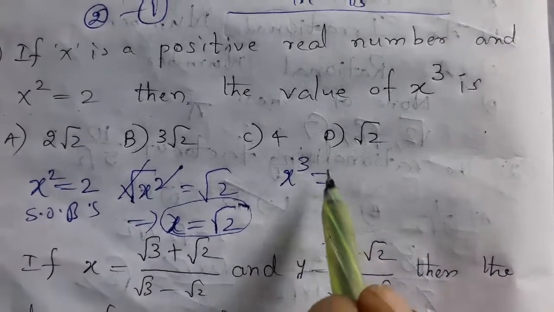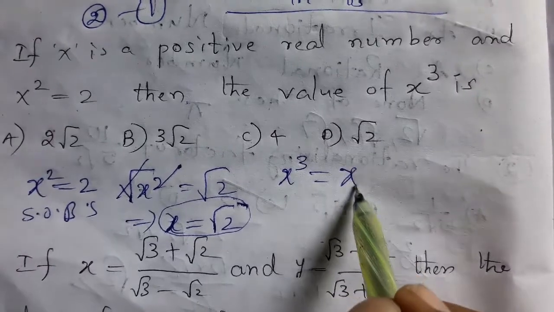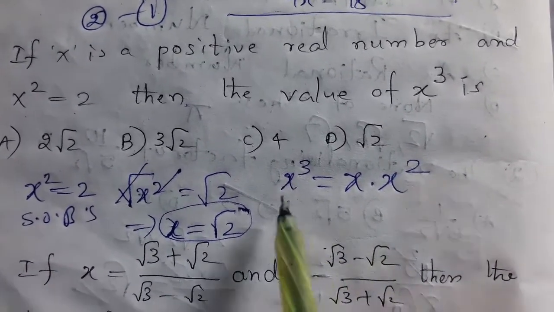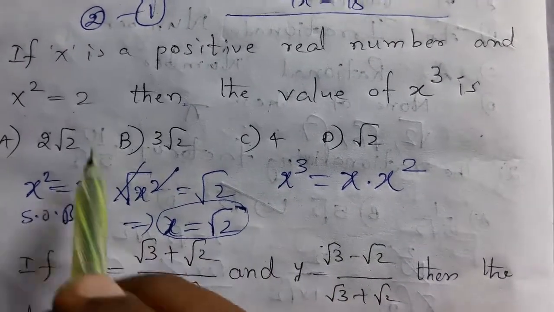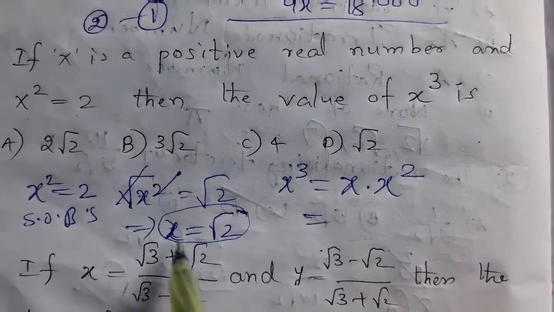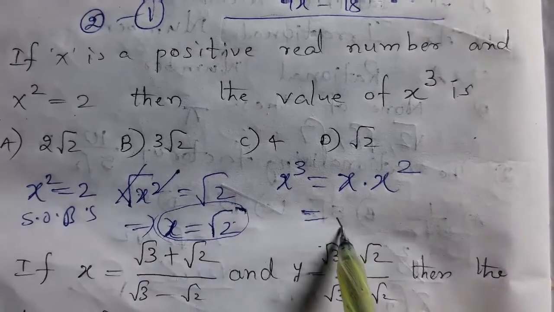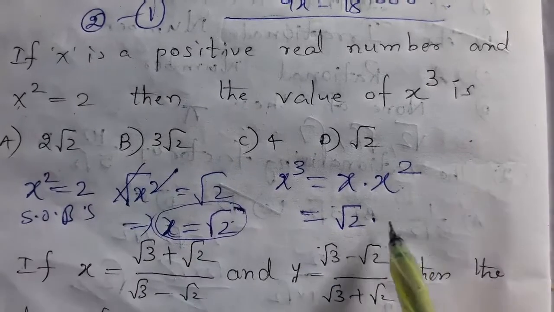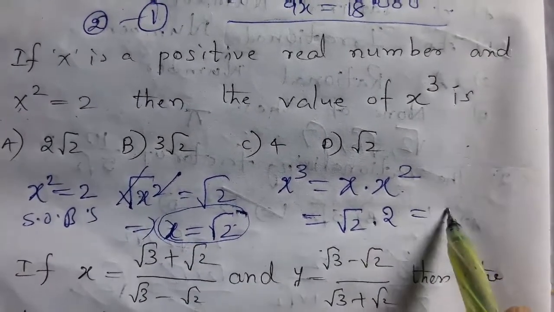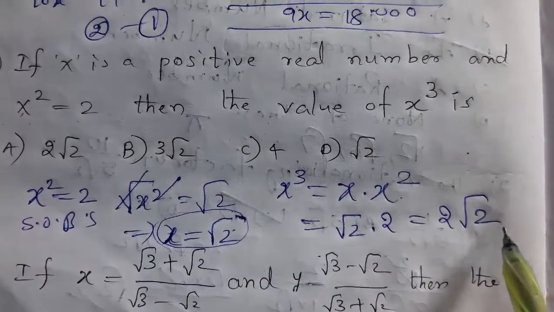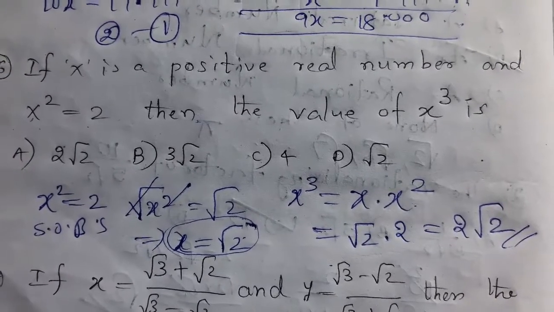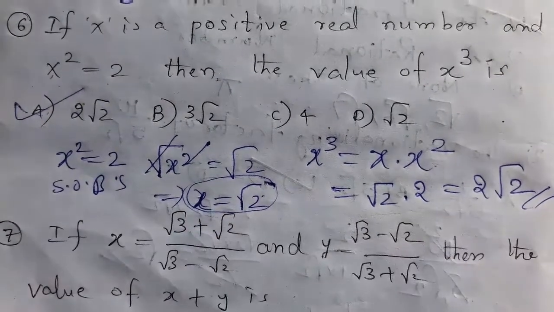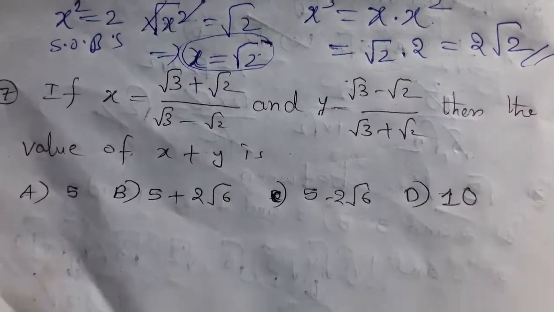X cube can be written as x into x square. You understood, x into x square. Therefore, what is the value of x? We find x value is root 2, and x square value already given is 2. This can be written as 2 root 2, the answer of the given question. That means which option is right? Option A is the right answer of the given question. Next question.